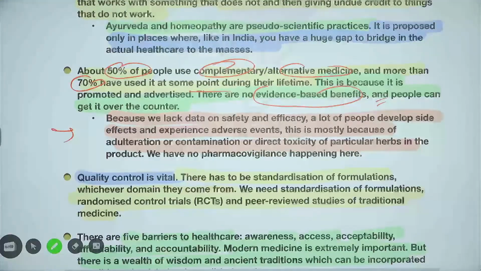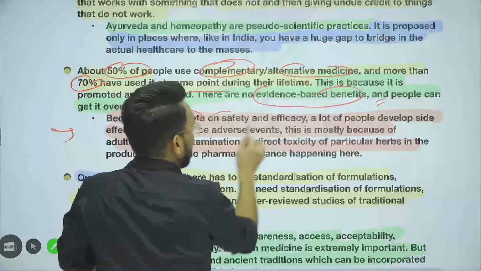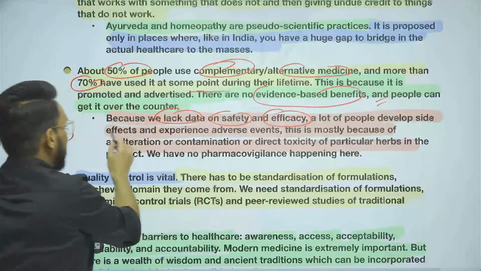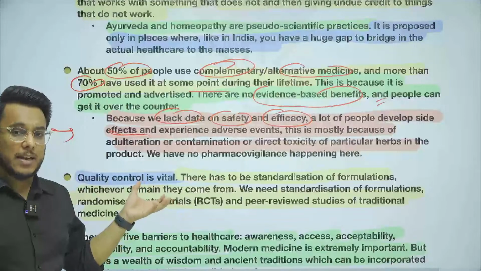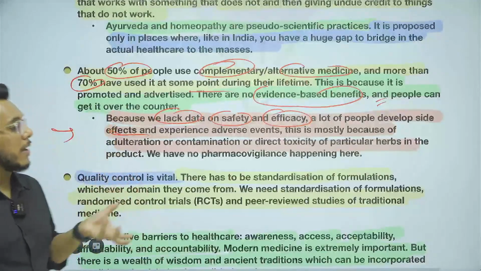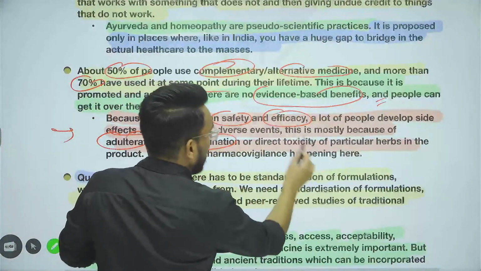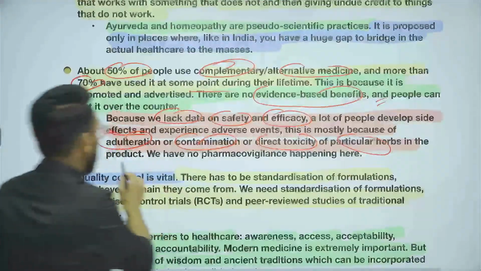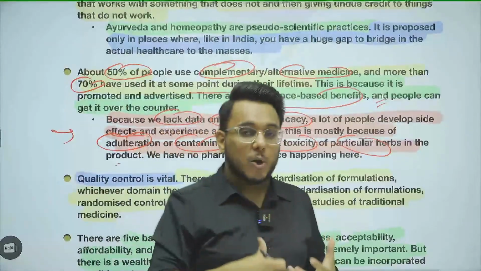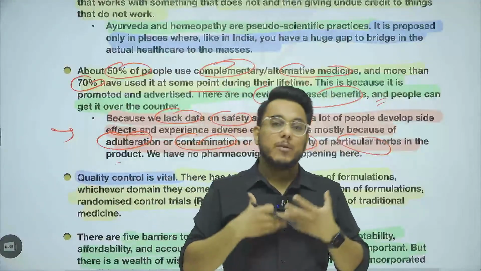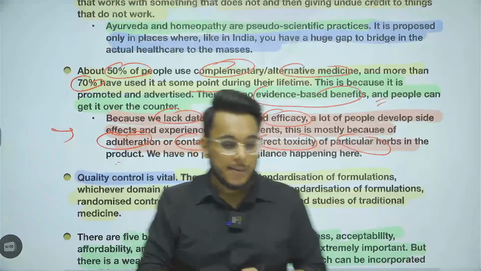Okay, moreover it has also been said that there can be issues related to the lack of data on safety and efficacy. A lot of people developed side effects while consuming these traditional medications. Many times they are reporting, many times they are not reporting. Moreover, there is a lot of adulteration, contamination or direct toxicity even in these herbal products. Many of the herbs that we are consuming might have a toxic effect. Moreover, on these herbs, detailed studies have not happened on the traditional medications.